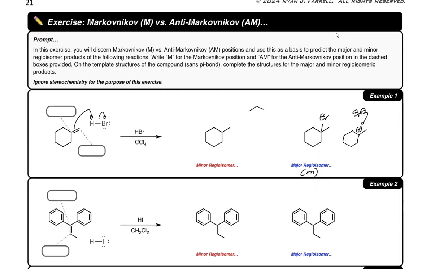If the carbocation were to have instead formed at the less stable site, the primary alkyl, and the bromine attacks there, that would then give rise to the minor regioisomer that would be formed in a lower yield. That is the anti-Markovnikov outcome. But the carbocation is going to form preferentially at the site where it's more stable to be formed, which is this tertiary alkyl, and therefore the higher yield of our product obtained has the bromine bonding to that Markovnikov position. So we'll annotate over here, Markovnikov, anti-Markovnikov.